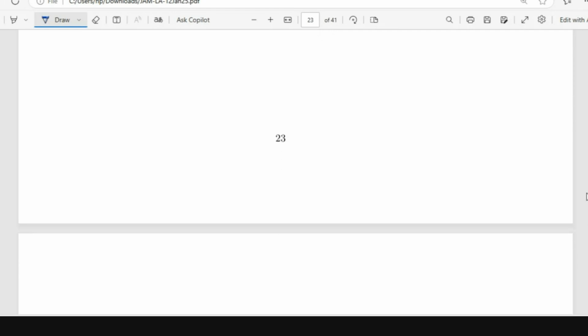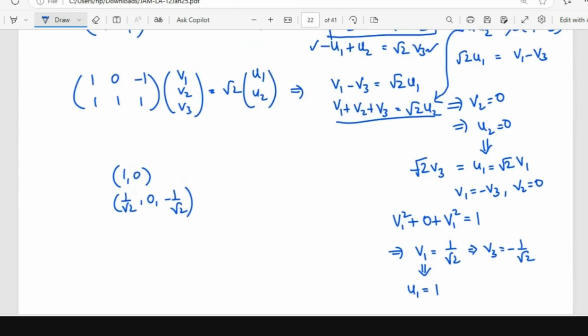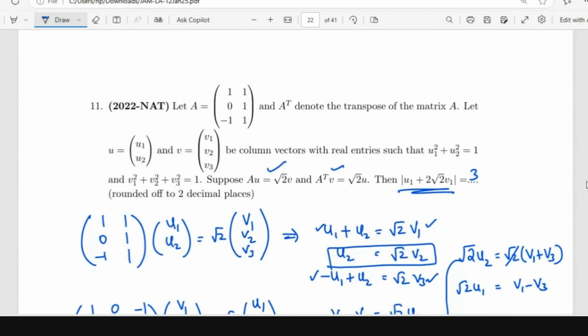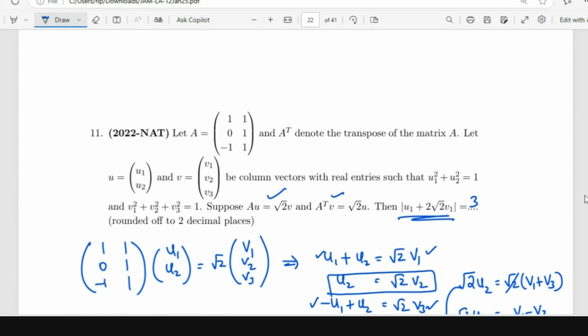Madam, can we go to the last problem? Can we calculate the inner product way to calculate the modulus? Inner product of U1 plus 2 root 2 V1, comma, that one. Norm of U1 is given, norm of V1 is given. But U1, V1 inner product, we have to find it. Can we find it?